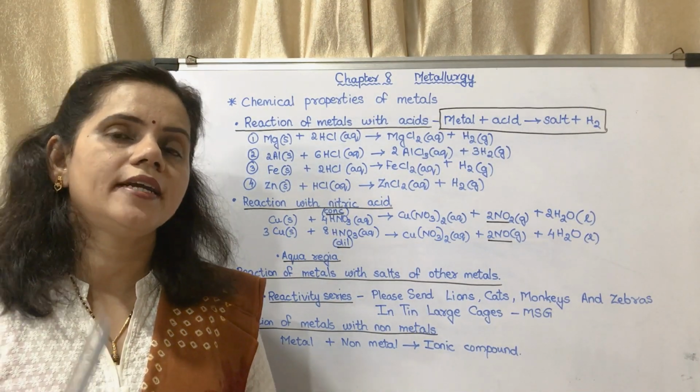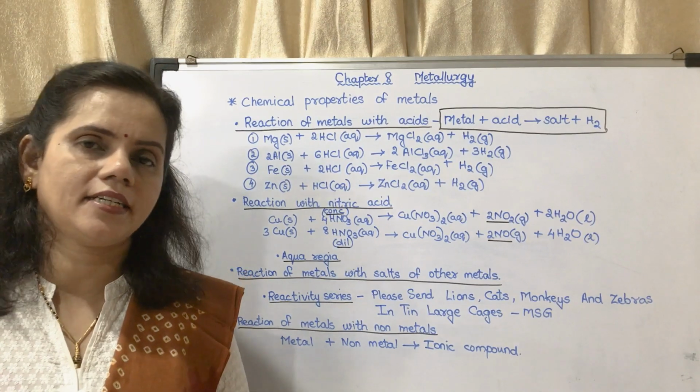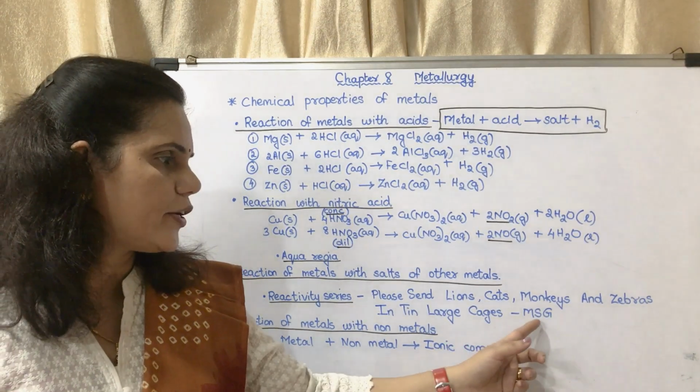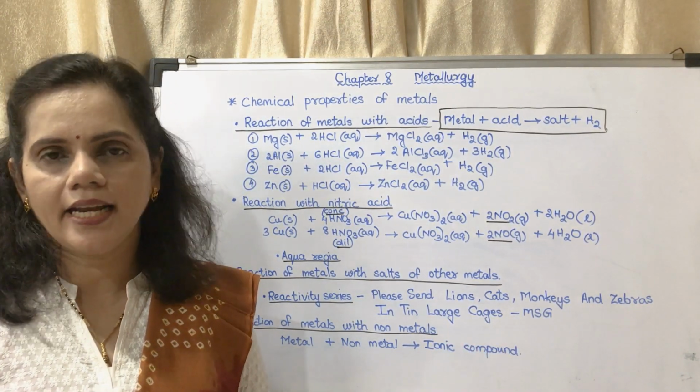Copper could be included in moderately reactive also, or less reactive, and mercury, silver, gold, these are less reactive.